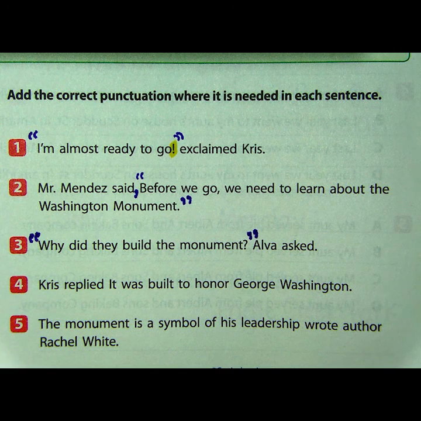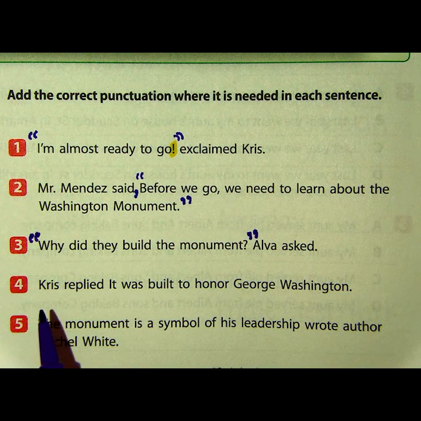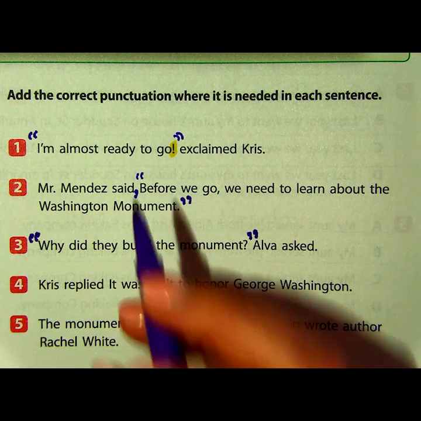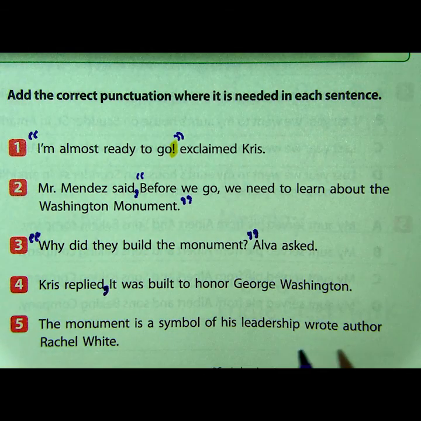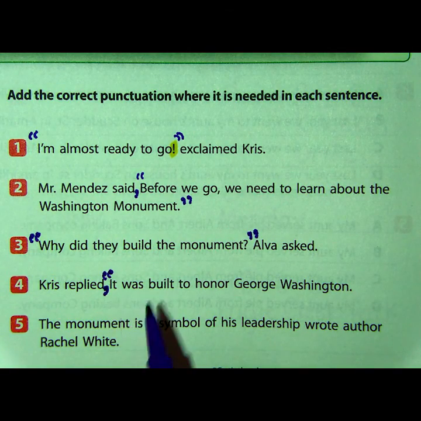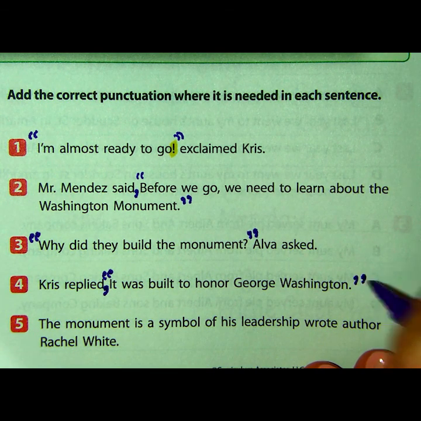Let's look at example number 4. Take a moment. I want you to read the sentence to yourself. Excellent. So in this example, Chris replied, that's not a quote. Those were not words that he actually said, but that does tell me that I'm getting ready to quote something that Chris said. So Chris replied, meaning he answered or stated back. So I'm going to place a comma here to separate those two ideas. And now I need my quotation marks because these are the words that Chris was getting ready to say. It was built to honor George Washington. And then you're right. We need quotation marks right here to end that sentence.